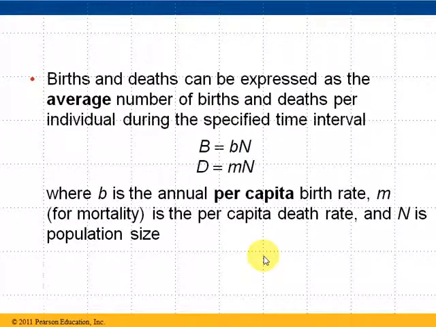Now, instead of looking at the actual number of births and number of deaths, we might want to generalize and look at an average. So let's look at the average number of births and deaths per individual during that specified time interval. Again, usually a year or a season.